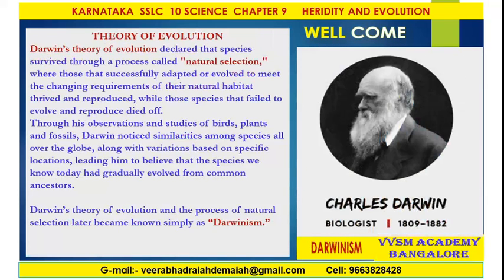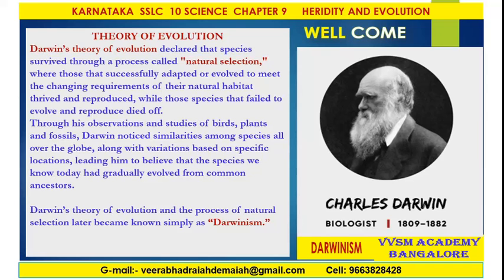Darwin's theory of evolution declared that species survived through a process called natural selection, where those that successfully adapted or evolved to meet the changing requirements of their natural habitat thrived and reproduced, while those species that failed to evolve and reproduce died off.